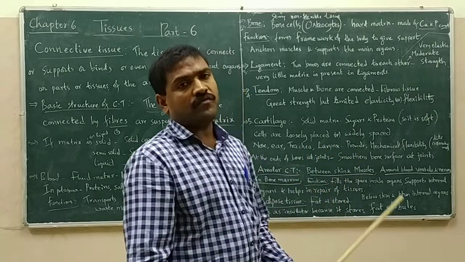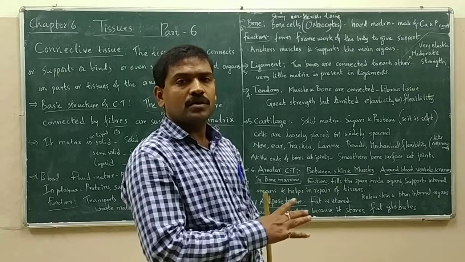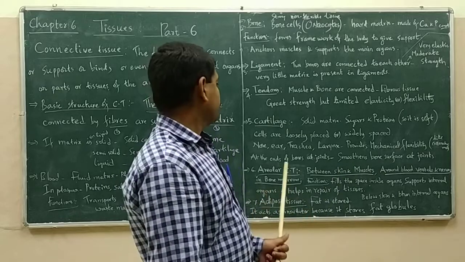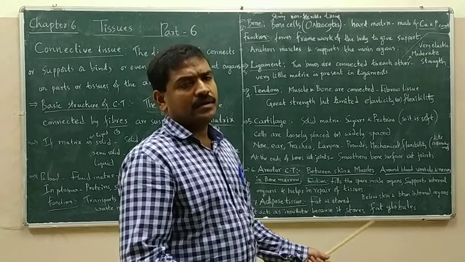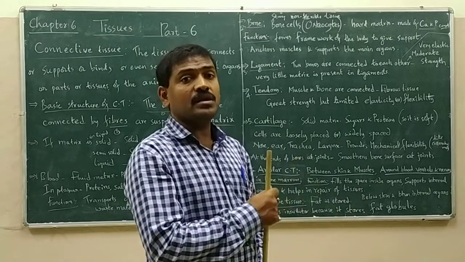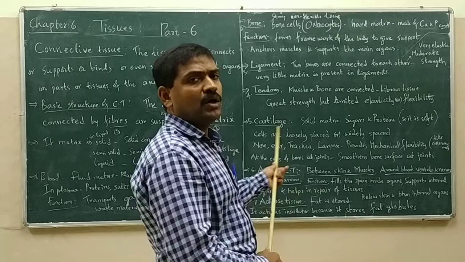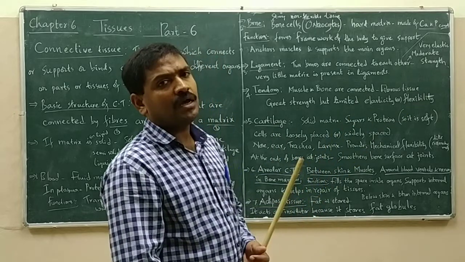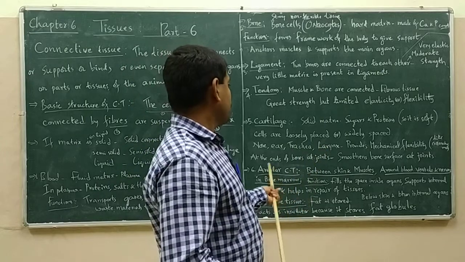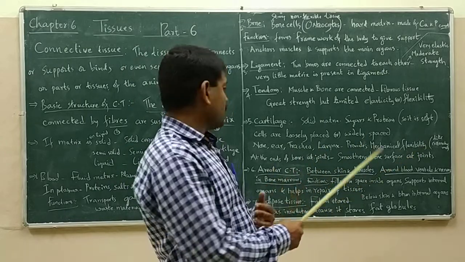So it is soft. It is not hard enough. It is only soft or flexible. The cells are also not densely packed. In the bone, the cells are densely packed. Here, the cells are loosely packed so that wide spaces are present in between the cells of the cartilage.